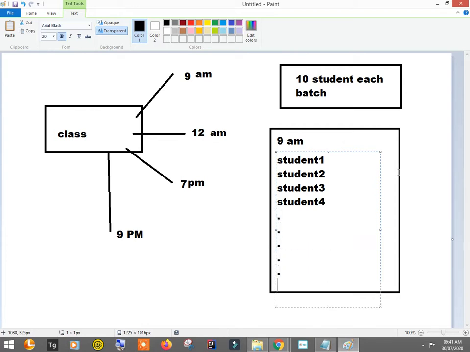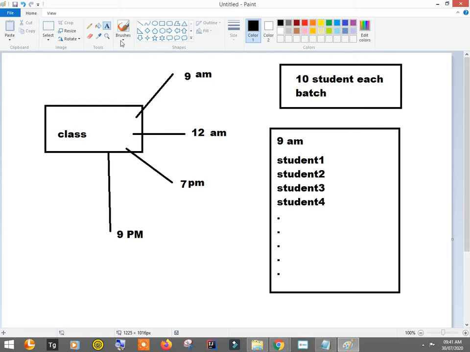And similarly, I have another page. I have a notebook here, and on one page I have written the student names of the 9 a.m. batch, and on another page I am writing the names of the 12 p.m. batch. Then on another page the names of the 7 p.m. batch, and so on.